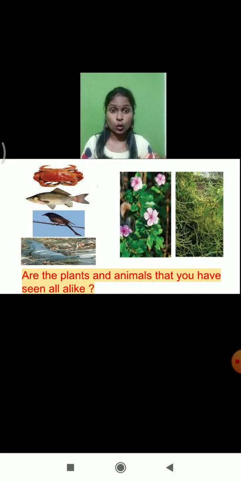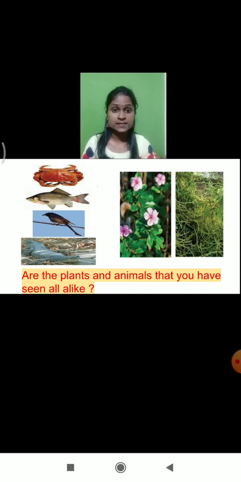So, we see differences among plants and animals. Whatever differences we see among animals and plants, we call it what? Diversity. Differences among plants and animals which we see, it is called as what? Diversity.